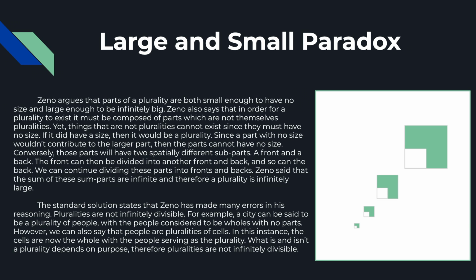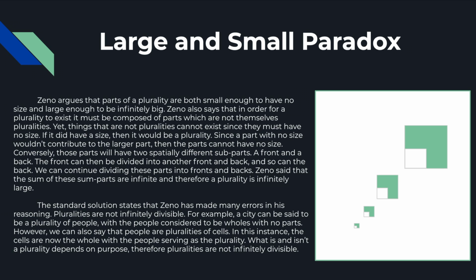And he also says that if we took an object, say the box, and we cut it into fronts and backs, and then those fronts and backs into fronts and backs, and we took the sum of all those parts, we would get an infinite size. Therefore, he concludes that pluralities, or groups of objects, are both infinitely small and infinitely large. Well, there are some holes in his reasoning.